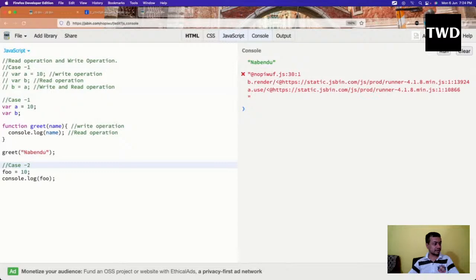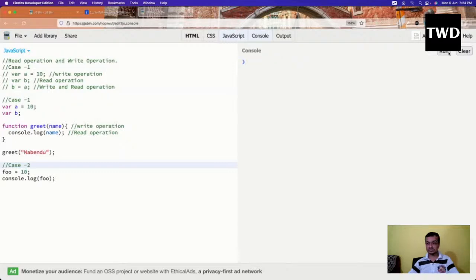Okay, and now it is printing it. Why is it printing it? Why doesn't the compiler throw any error? I have not given any var or anything. This happens in JavaScript because there is something known as a window object, in which all the global properties are there. So JavaScript is a very loosely typed language, and a global thing will be created in this case.